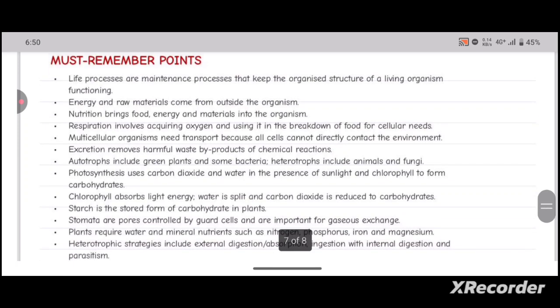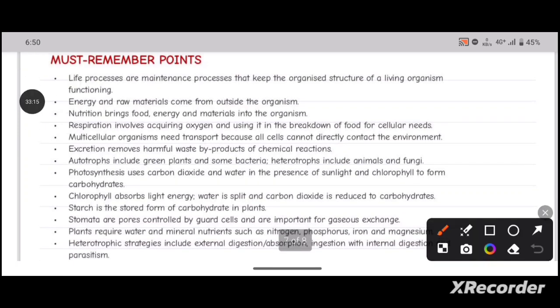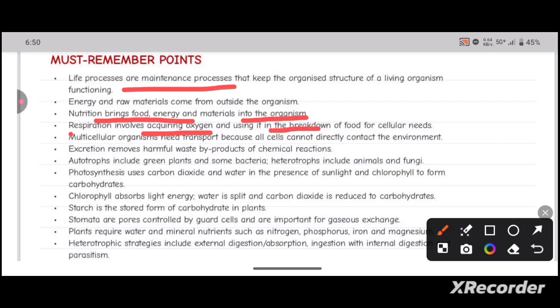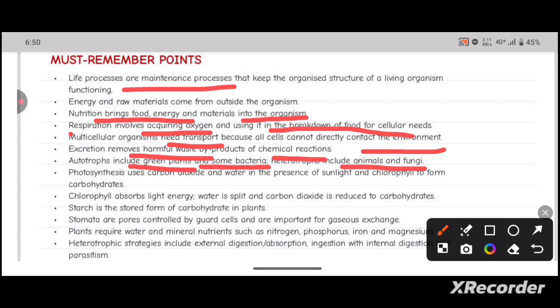So let's remember the points. Life processes are maintenance processes that keep the organized structure of a living organism. Energy and raw materials come from outside the organism, and nutrition brings food, energy and materials into the organism. Respiration involves acquiring oxygen and using it to break down food for cellular activities. Multicellular organisms need transport because all cells cannot directly contact the environment. Excretion removes harmful byproducts of chemical reactions. Autotrophs include green plants and some bacteria. Heterotrophs include animals and fungi.